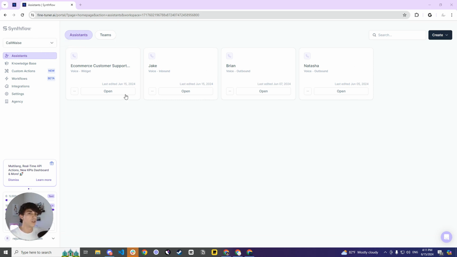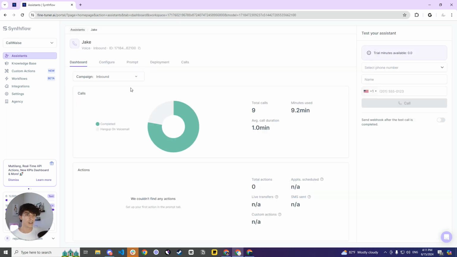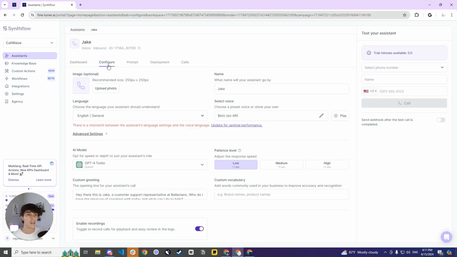So first thing you want to do is go over here and press on Create Assistant. I've already done this, so I'm going to guide you on the things that you need to put inside of the assistant to set it up. This is the one that I made, Jake. You can name it whatever you want, but I'm going to go step by step. First thing I did was give it a name. This is the name that I gave it.